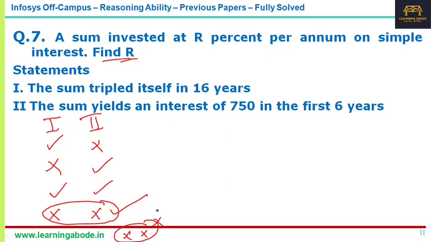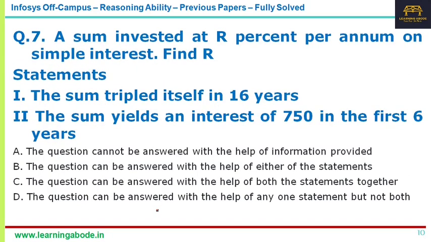Now these 5 conditions are given as 4 choices or 5 choices in the question. So here please look at the statement. Whatever you see in the black color is not always the same. The wordings could be changed, the order also could be changed. So what is given in option A? The question cannot be answered with the help of the information provided. That is the last case. That is, individually it is not sufficient, and even when you combine, it is not sufficient. That is answer option A here.